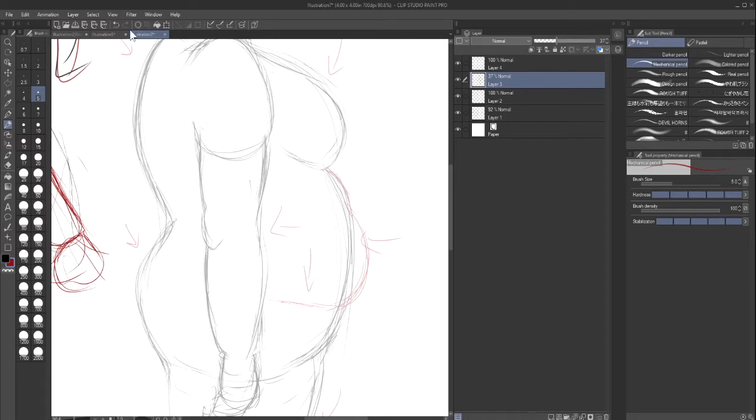See, you see this line? Oh, sorry, I just realized I'm still on the layer. So we're going to do it like this, and we're going to pull it like this, but not too much. We don't want to make it too cartoony looking. We want it to be as natural looking as possible without being too over the top with it.